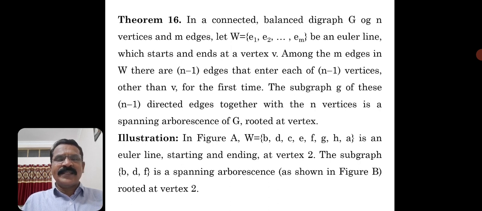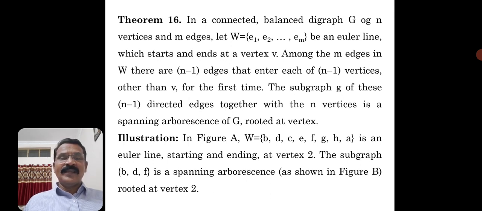The Euler line must be a directed line containing all edges, E1, E2, E3 and so on up to EM, an Euler line which starts and ends at a vertex V. It implies it should be a closed Euler line. Among the M edges in W, there are n-1 edges that enter each of n-1 vertices.